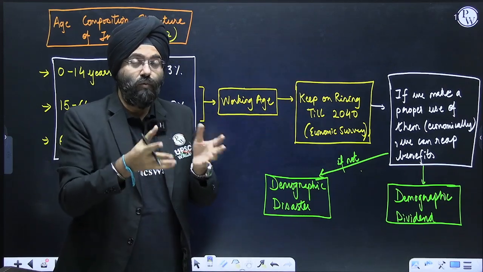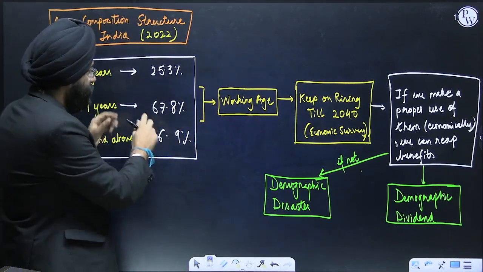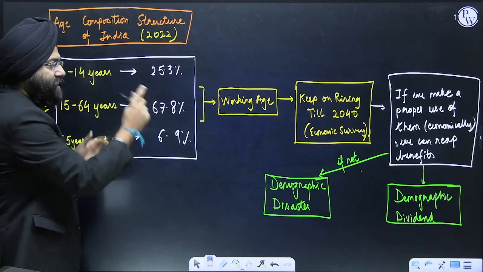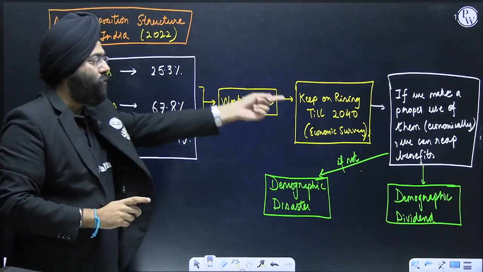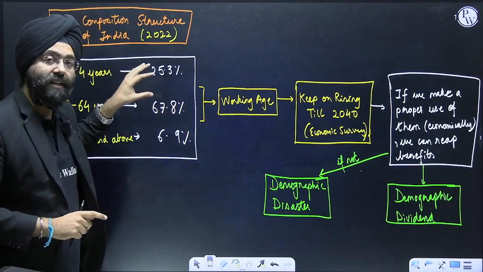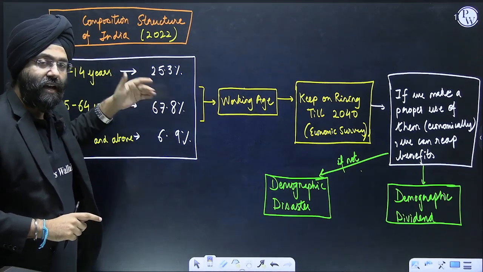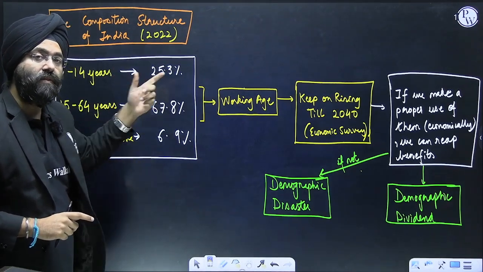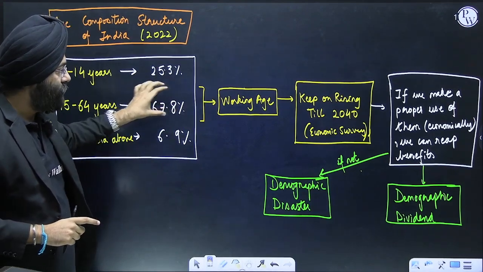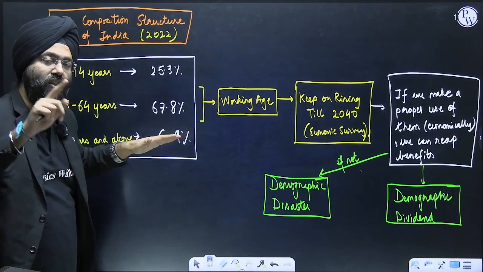If not, that would be a liability. So according to the economic survey, this working age bracket percentage will keep on increasing till 2040. After that, what will happen? Because the fertility rate is decreasing, the number of young people would decrease and the aging population will increase. And after 2040, this percentage of working people will decrease, as we are seeing in Japan.